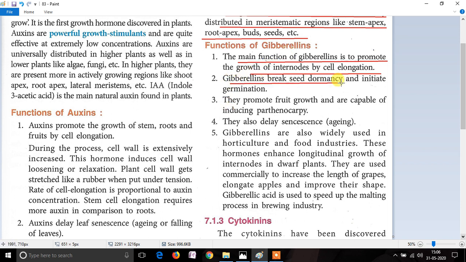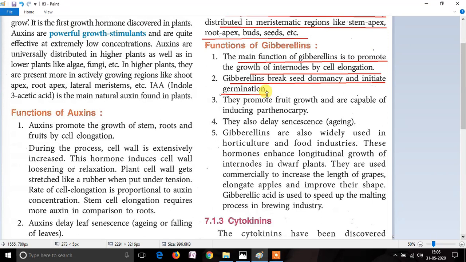Gibberellin also breaks the seed dormancy and initiates germination. Seed dormancy means that the seed, when not given the proper, suitable, favorable conditions, will not grow. The seed not growing in the unfavorable conditions is called the seed dormancy.